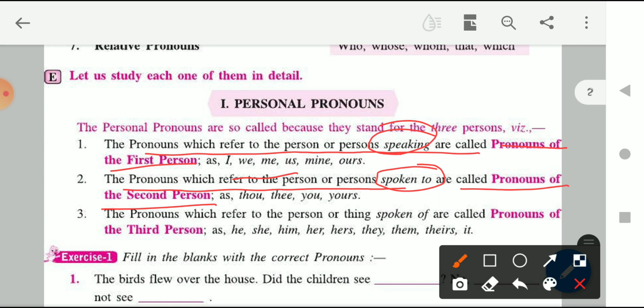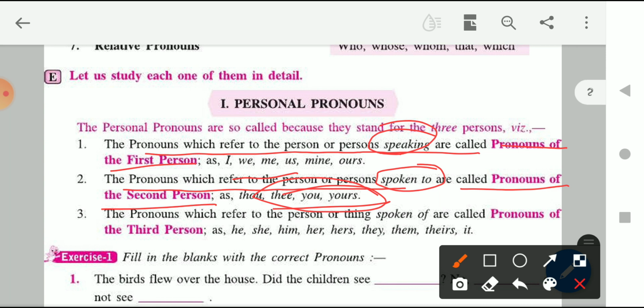And for pronouns of the second person, what are the words that we use? You, yours, thee. These are the pronouns that we use for the second person. Second person is who? The one to whom the speaker is speaking, or you can simply say spoken to, the person which refers to the person or persons spoken to. Understood? Next is the third person pronoun.